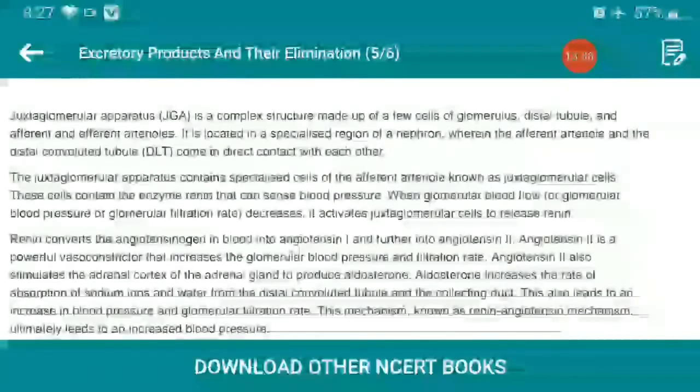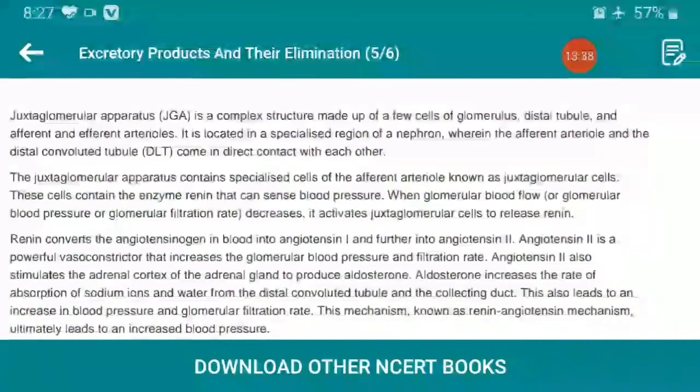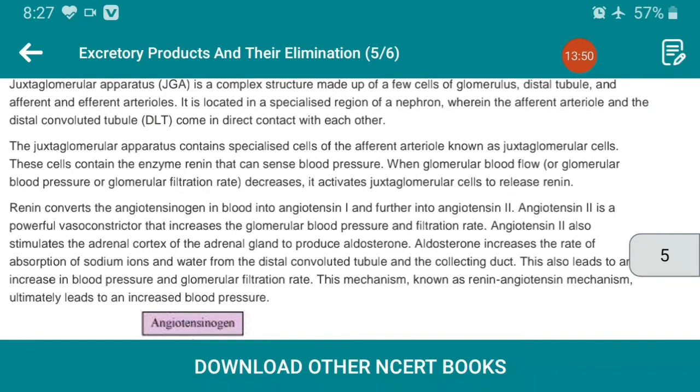It is located in the specialized region of the nephron, wherein the afferent arteriole and the distal convoluted tubule come in direct contact with each other. The juxtaglomerular apparatus contains specialized cells of the efferent arteriole known as juxtaglomerular cells. The cells contain the enzyme renin that can sense blood pressure.